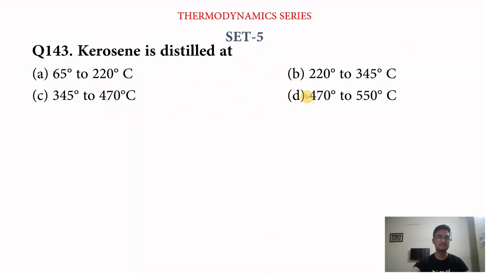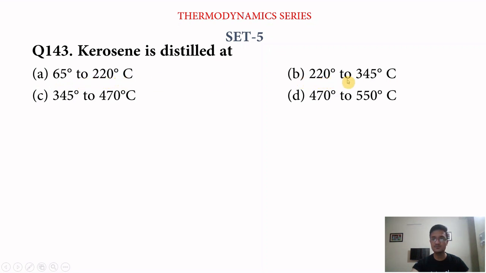Next question is, we have discussed the distillation temperature of petrol. Now this question asks the distillation temperature for kerosene. The question is, kerosene is distilled at option A, 65 degrees Celsius to 220 degrees Celsius.